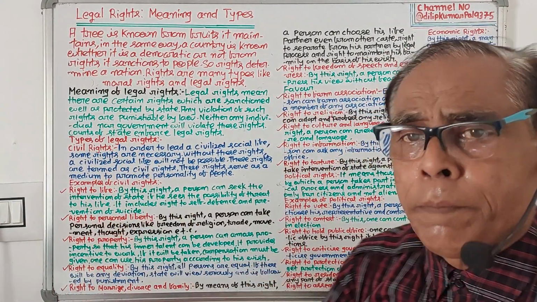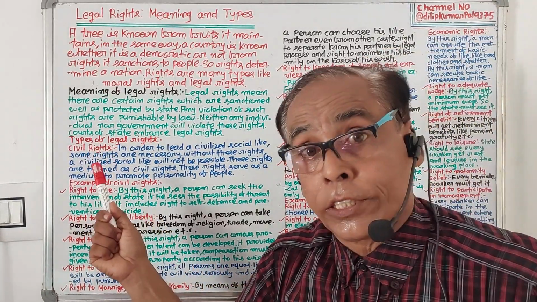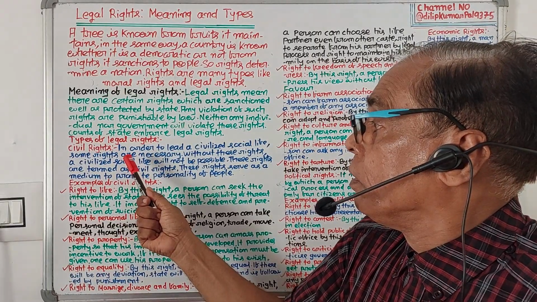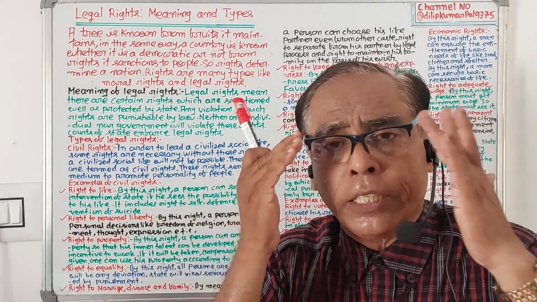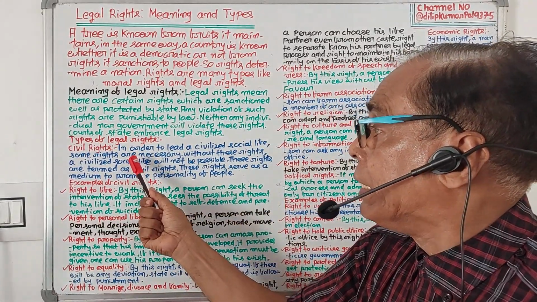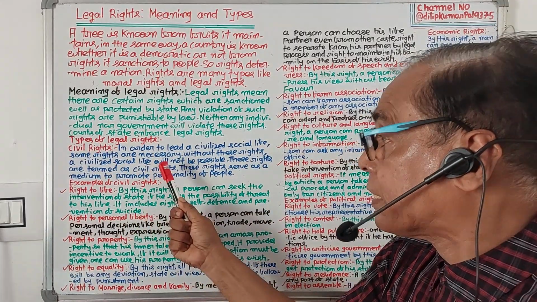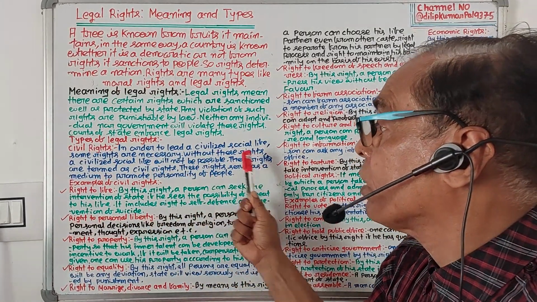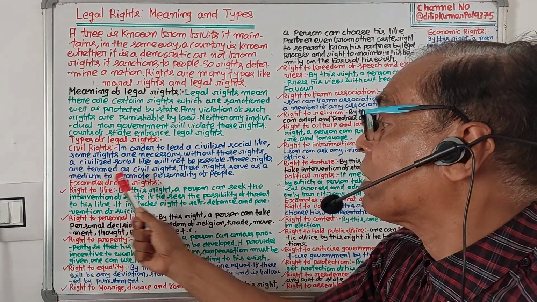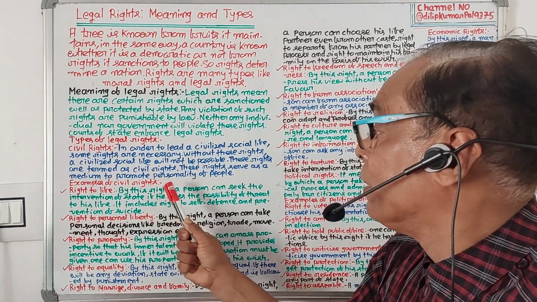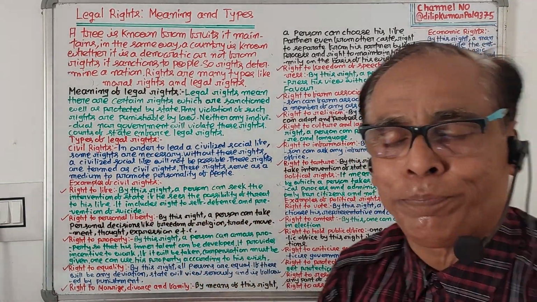And there are various examples of legal rights. Legal rights are of 3 types: civil rights, political rights and economic rights. Now see, number 1, civil rights. In order to lead a civilized social life, some rights are necessary. Without these rights, a civilized social life will not be possible. These rights are termed civil rights. These rights serve as a medium to promote the personality of people.